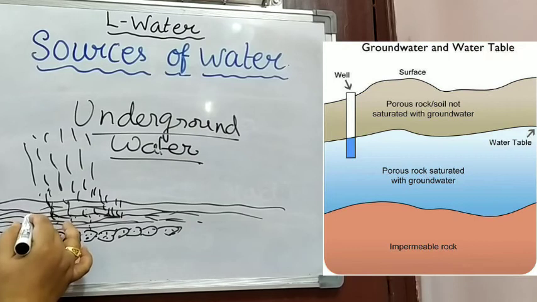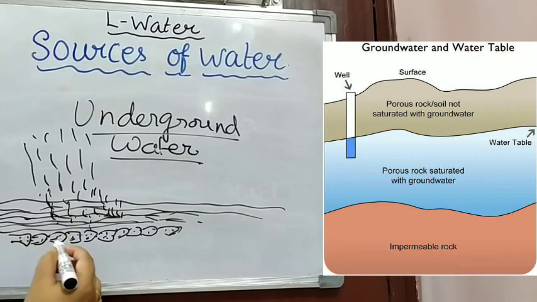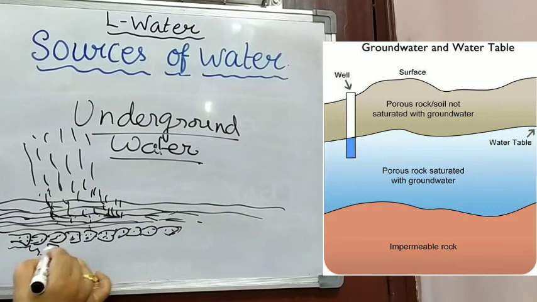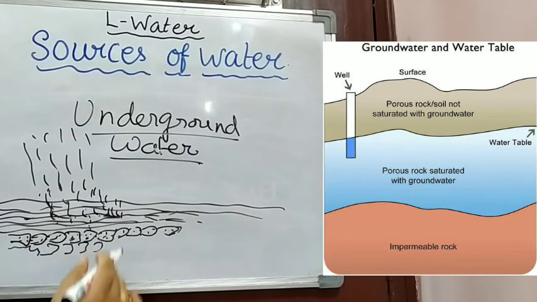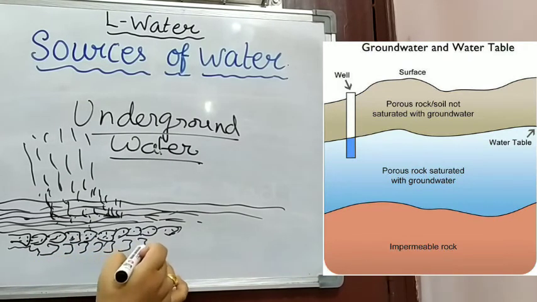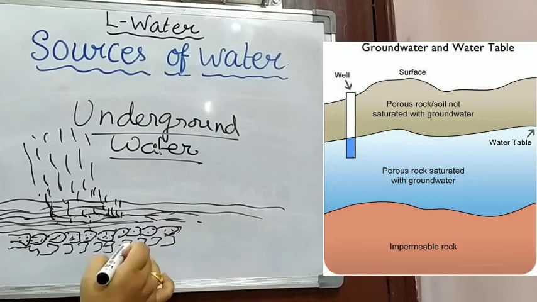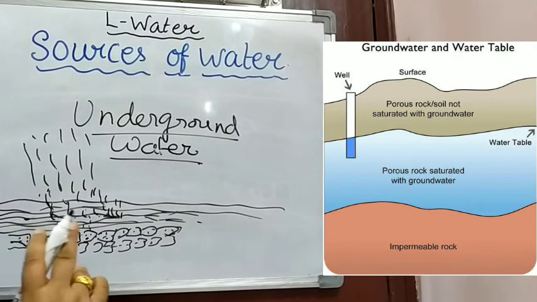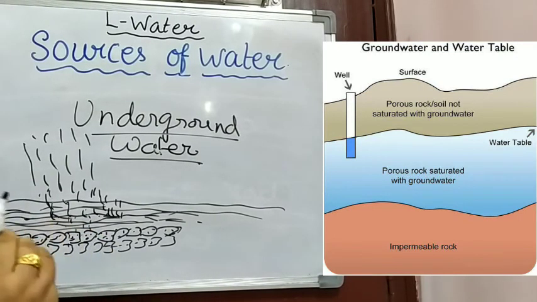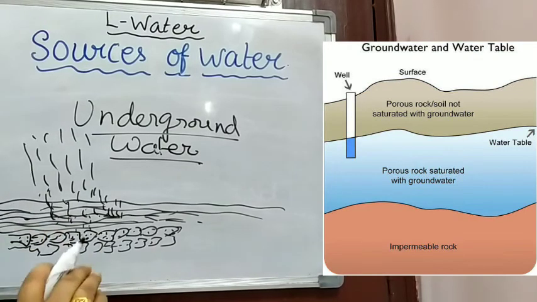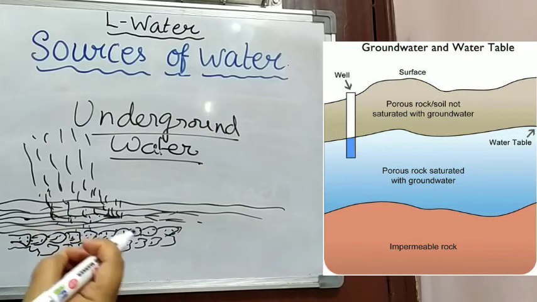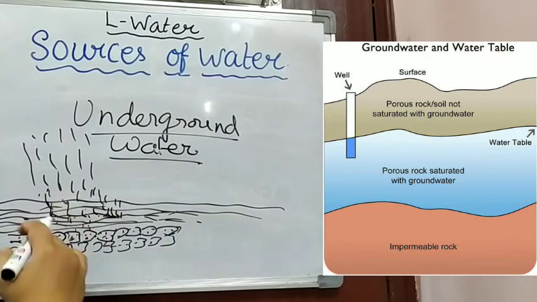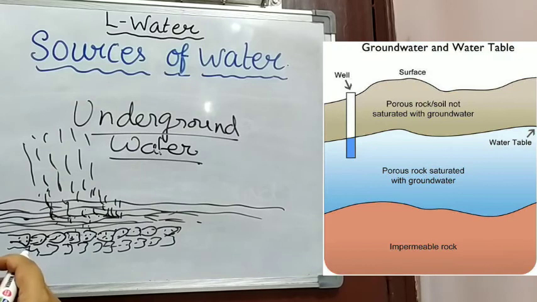So immediately after the layers of soil, there are certain layers of rocks present below them, and they are porous in nature. When the water passes through these porous rocks, the pores are so tiny that only the water is allowed to pass, but the insoluble suspended impurities are held back.